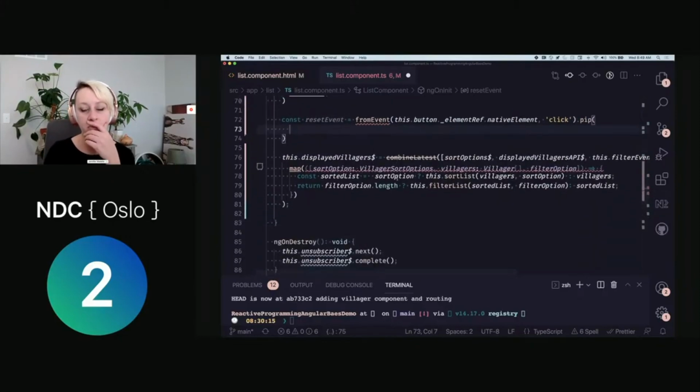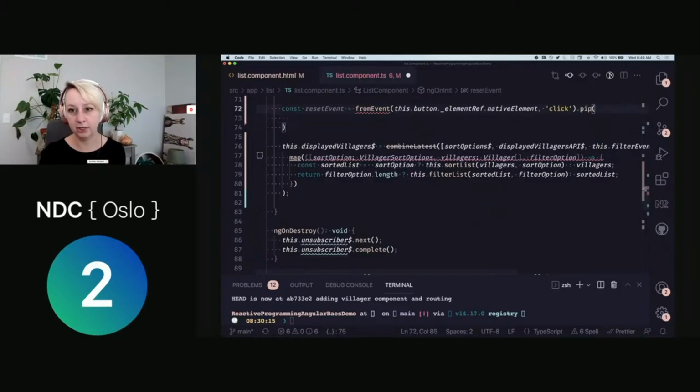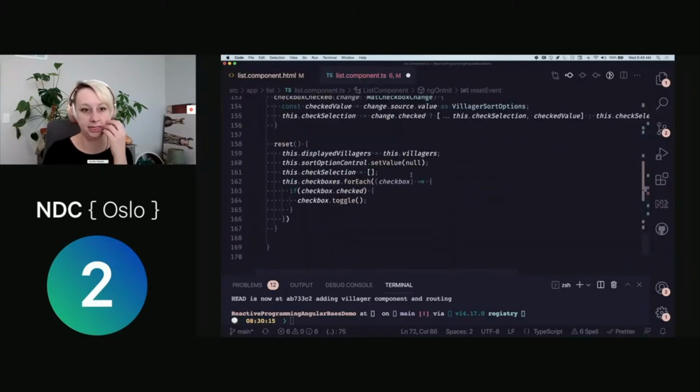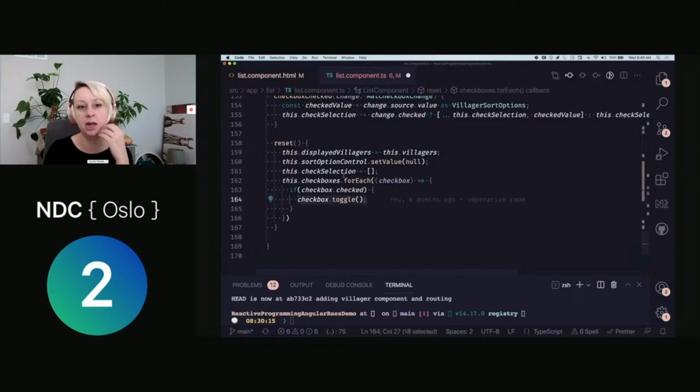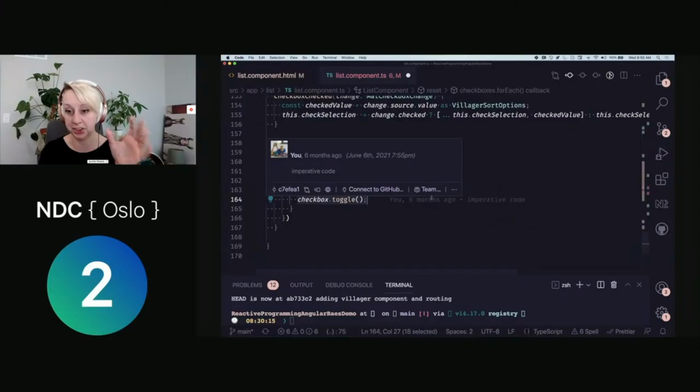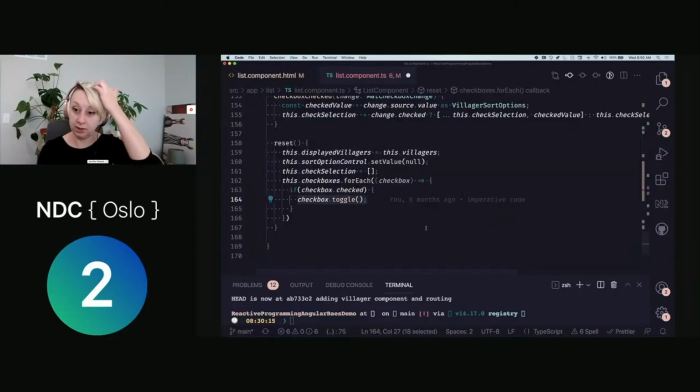So let's recreate what was happening in this reset functionality, because you'll notice I'm doing some toggling here. And there are times when you're trying to adopt reactive programming that you're going to have to do some imperative stuff. Dealing with toggling or dealing with modals is a really great example where there's not necessarily a great way. It's something you flip on and off, and it can be too hard to do right off the bat. So there are a couple of hacks that we can do.